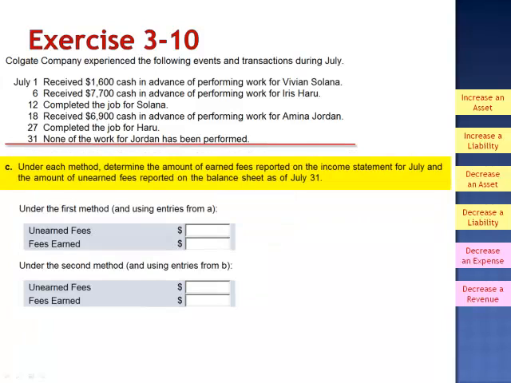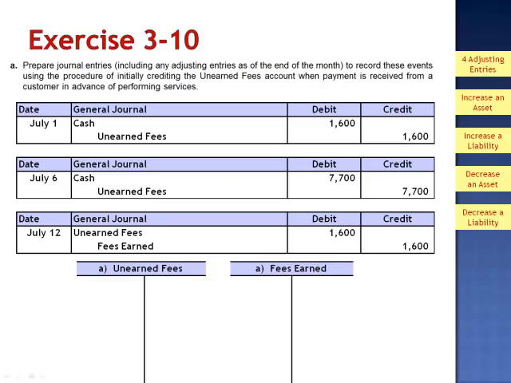Letter C. Under each method, determine the amount of earned fees reported on the income statement for July and the amount of unearned fees reported on the balance sheet. So let's go back to the journal entries from Part A. On July 1st, we credited unearned fees for $1,600. On July 6th, we credited unearned fees for $7,700.